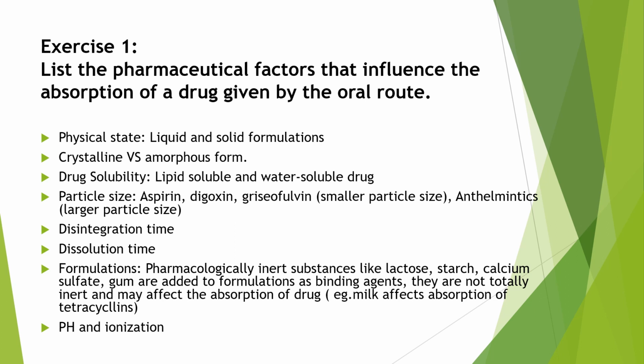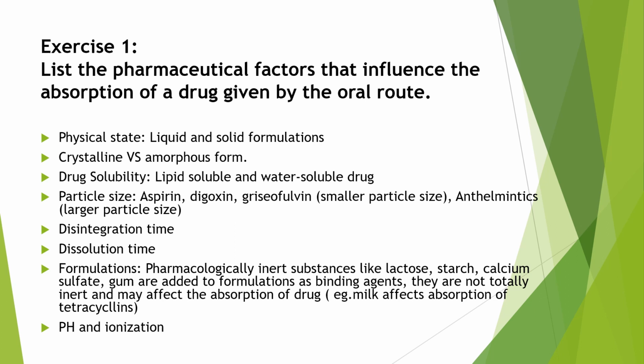If the drug is weakly basic, it remains non-ionized in basic medium, therefore it is readily absorbed in basic medium. If the drug is strongly acidic or strongly basic, then it remains ionized at all pH. Therefore, it is poorly absorbed.